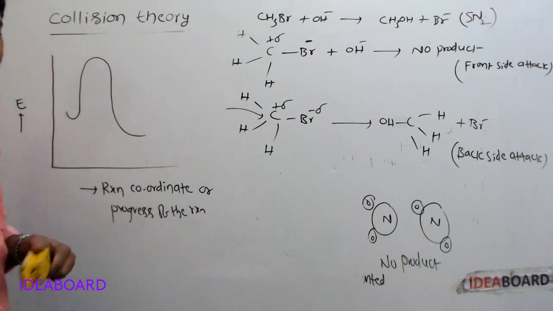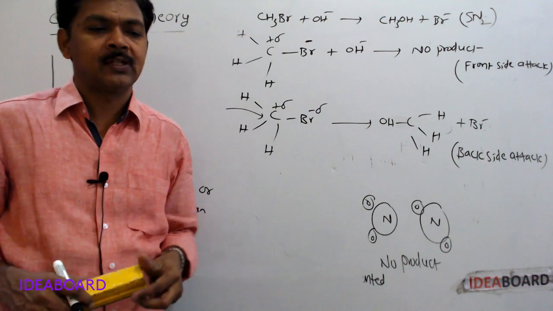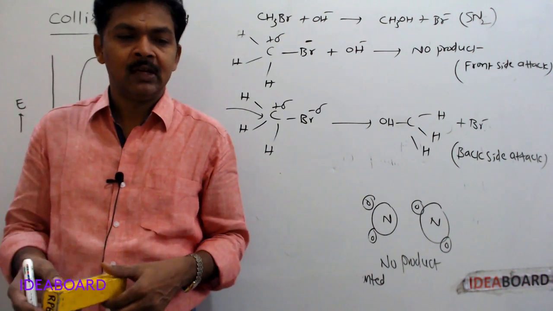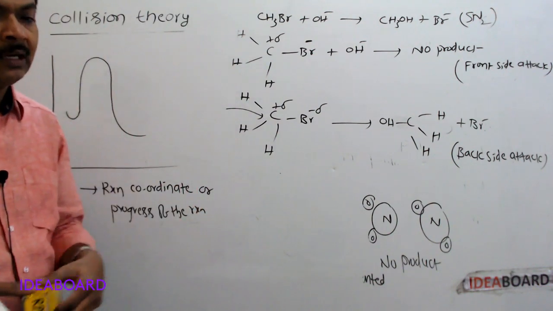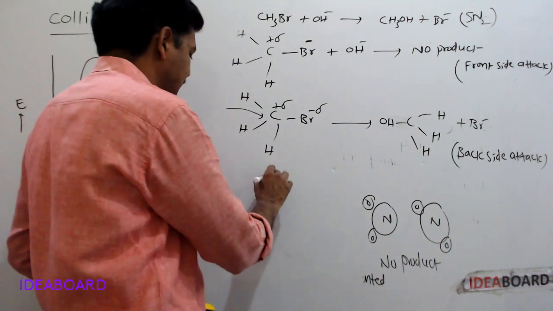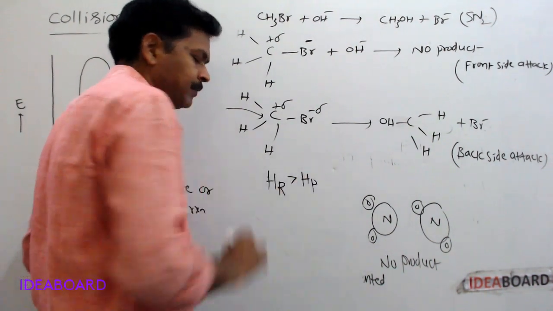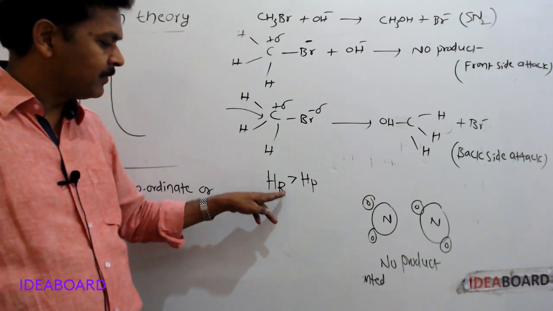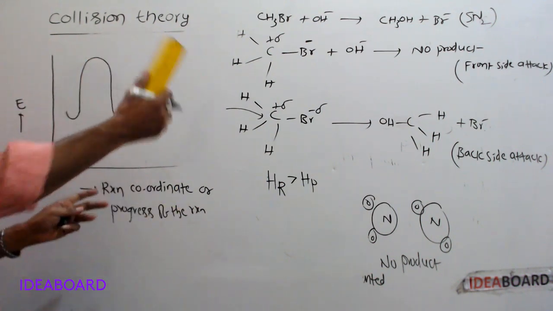In exothermic reactions, energy of reactants is greater than energy of products, or enthalpy of reactants is greater than enthalpy of products. That's why energy will be liberated.